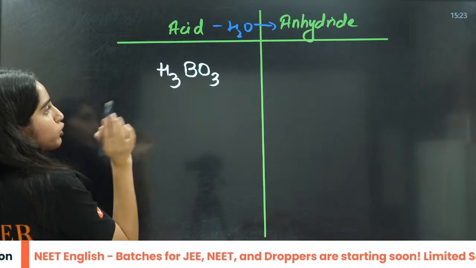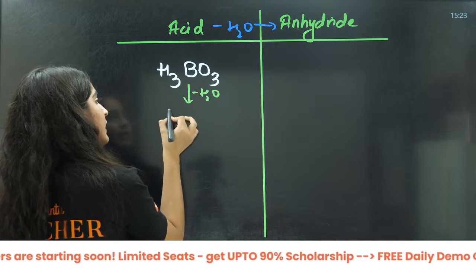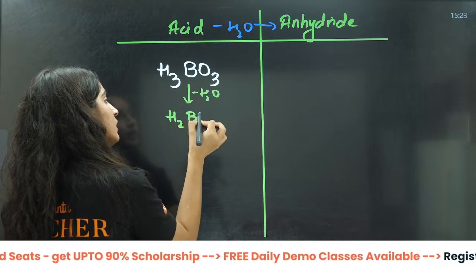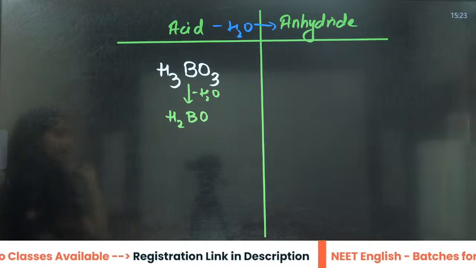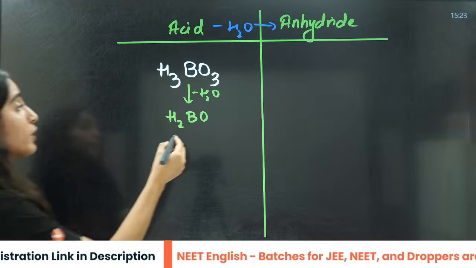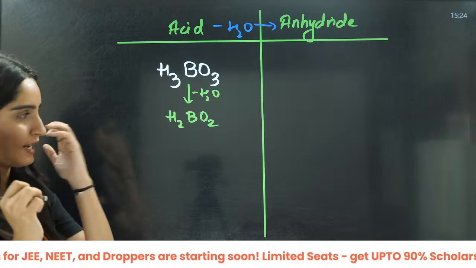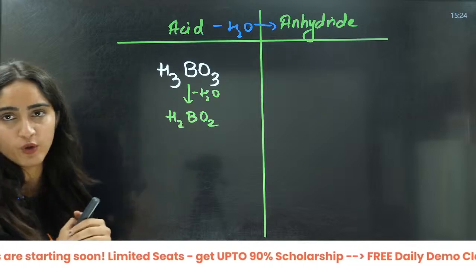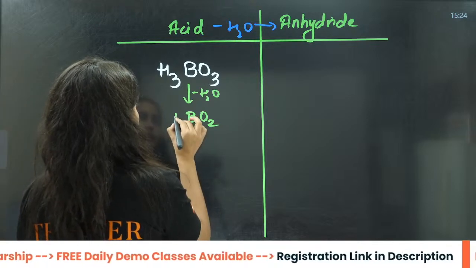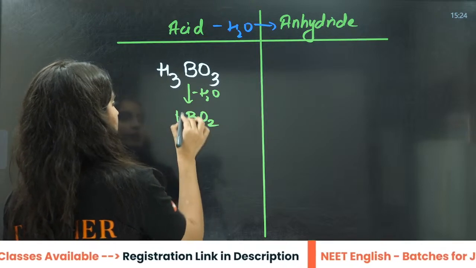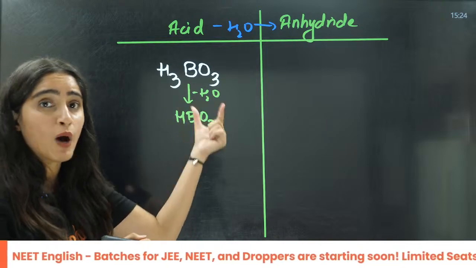Take out 2 hydrogen. Minus water, you will get H2BO2, right? H2 and boron with oxygen 1 will be H2BO2, or HBO2. H2 will go. So that is HBO2, right? So still we are left with 1 hydrogen.